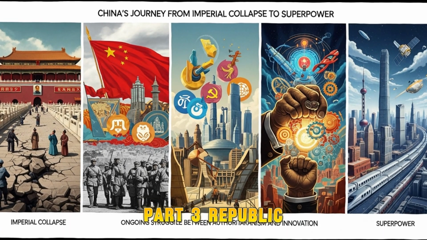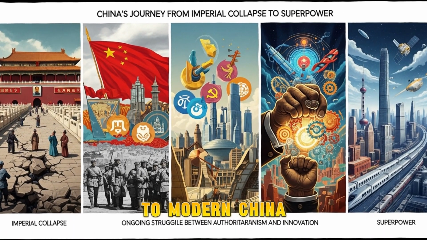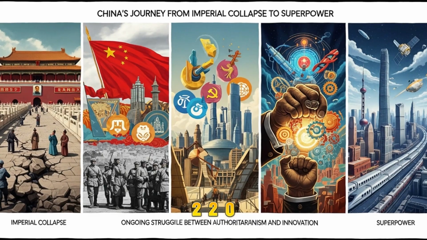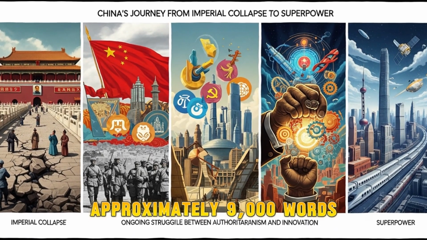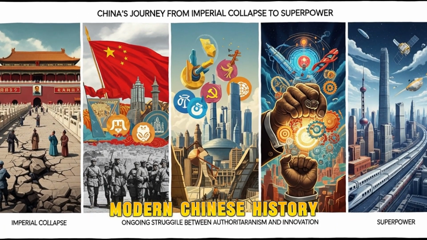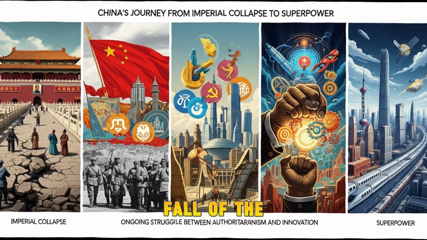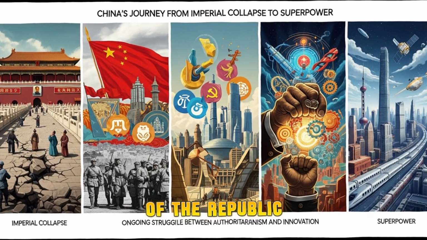History of China, Part 3, Republic to Modern China, 1912-2025. Approximately 9,000 words, Modern Chinese History. Fall of the Qing and Birth of the Republic,